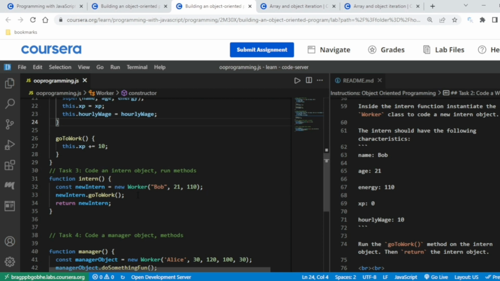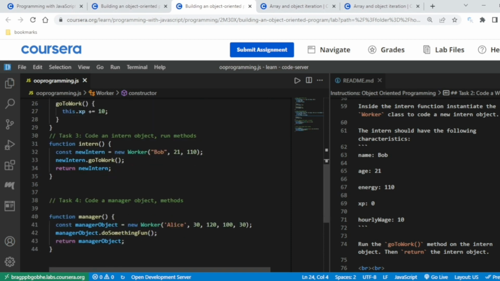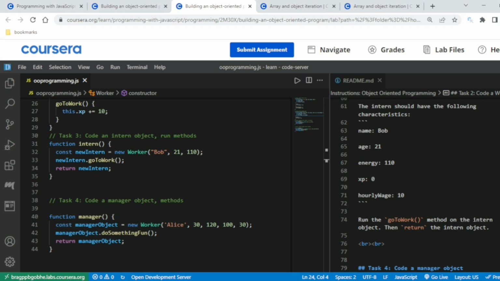const newIntern = new Worker('Bob', 20, energy). Now newIntern will go to work: run the goToWork method on the intern object. newIntern is the object created, so keep in mind that this is an object created of the Worker class with name Bob, 21, and 110. Now newIntern will go to work, then return newIntern as they have shown, then return the intern object.